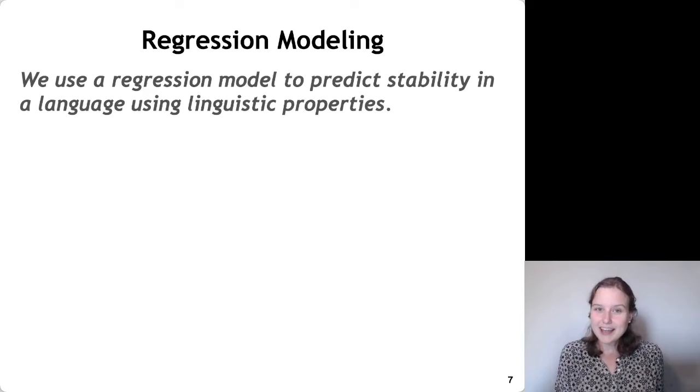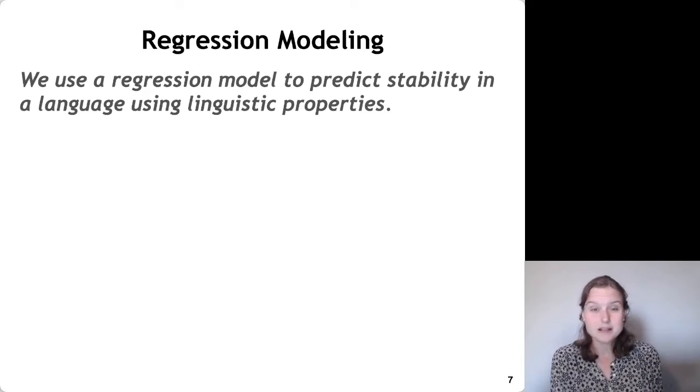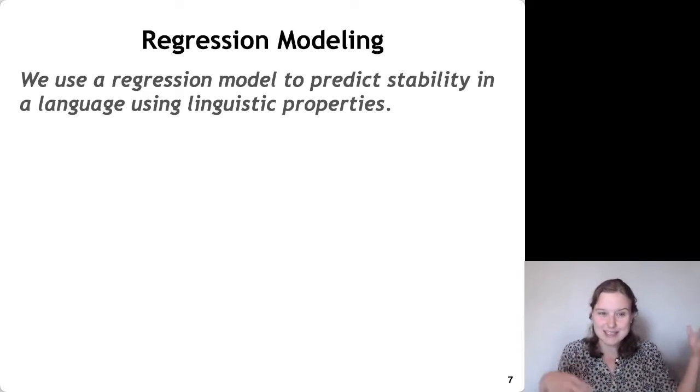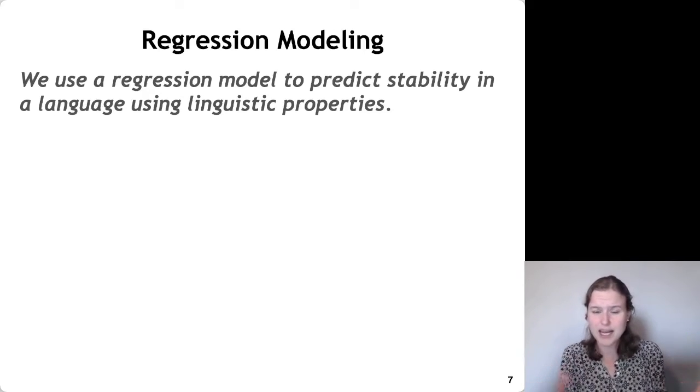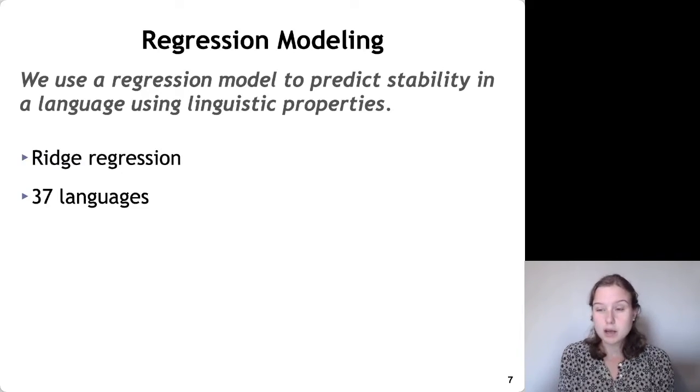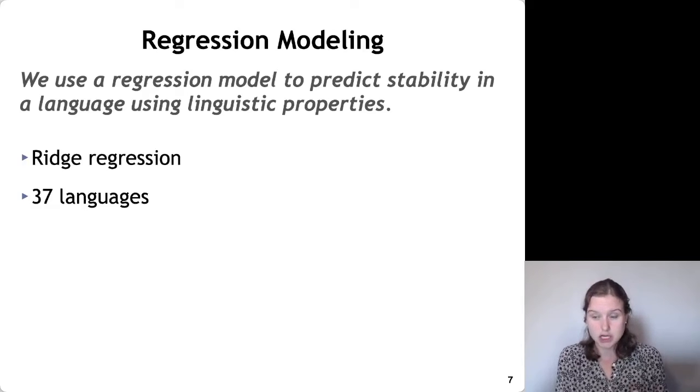Okay, the second experiment that we do is we want to understand this a little bit better. So the graphs are nice. It's nice to see these trends. It's nice to see high and low languages, but we really want to get at what is related to stability in a language. So this is where we're going to use a regression model, and we're going to use our regression model to predict stability in a language using linguistic properties. So we're going to model this using ridge regression, and we're going to look at 37 different languages.